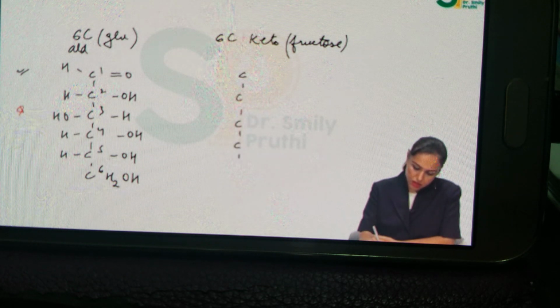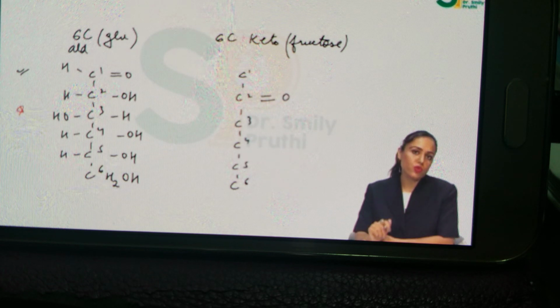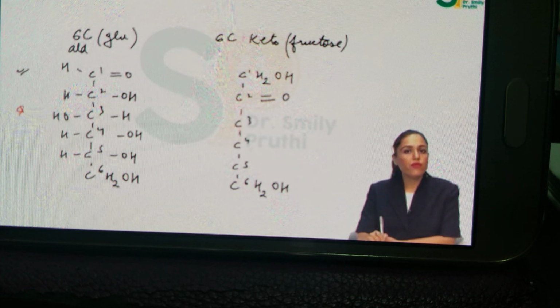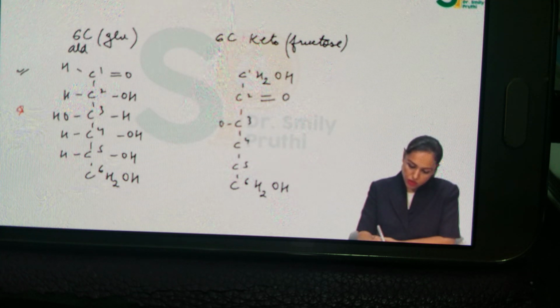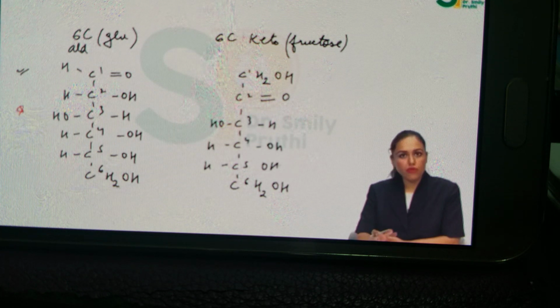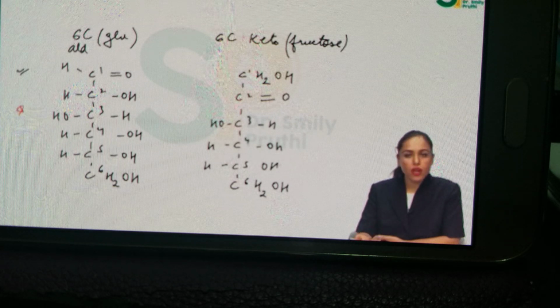Again, first is the carbon skeleton from 1 to 6. Then first we will make the functional carbon. Now it is at C2. Then terminal carbon C6, CH2OH, C1 is also CH2OH, and now C3, 4 and 5 are the same as glucose, that is at C3 OH is on the left hand side, and the rest at C4, C5, H and OH like this, okay? This is the structure of the 6-carbon keto, that is fructose. So glucose and fructose are functional isomers of each other. So we're done with this first type of structural isomer, that is functional isomerism.